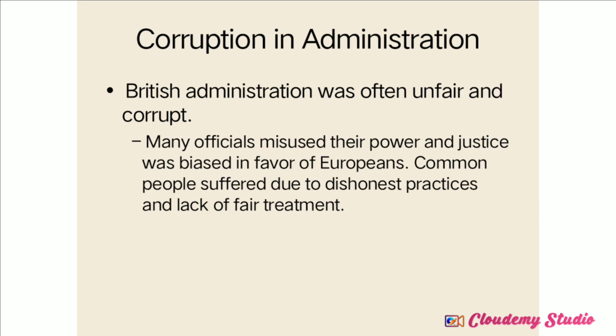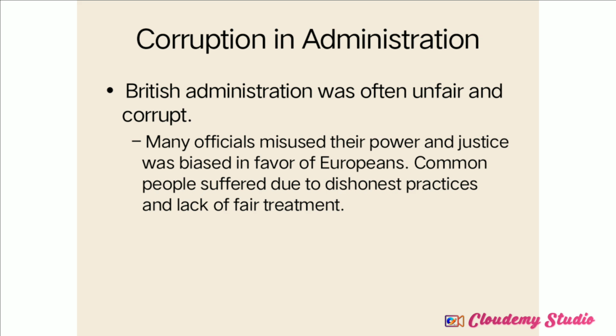Next one, corruption in administration, which means unfair practices by the Britishers. The East India Company appointed different officials to manage the administration in different provinces. They were supposed to take care of the provinces and administer them well.